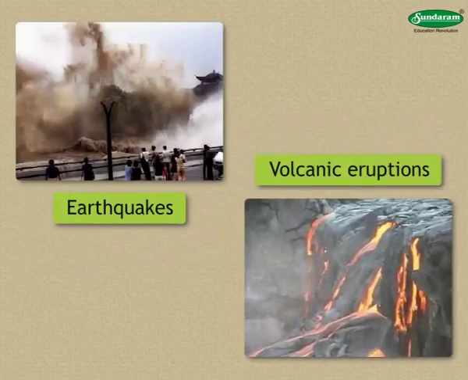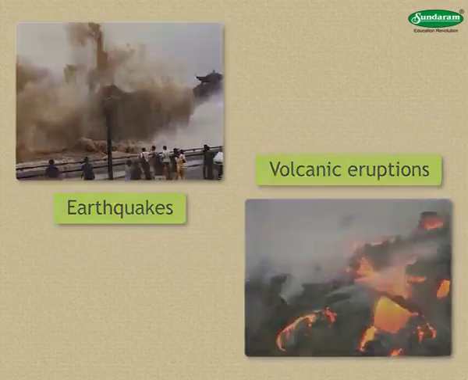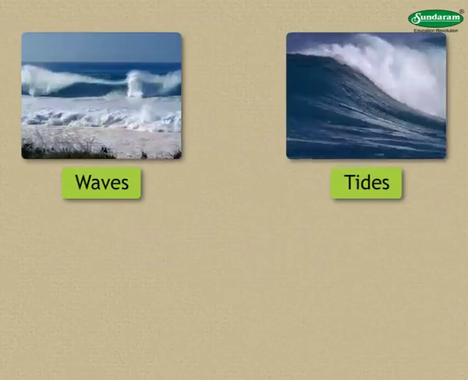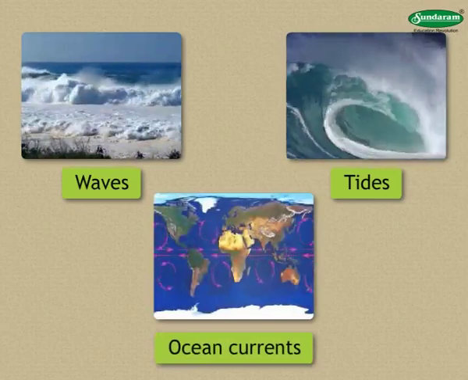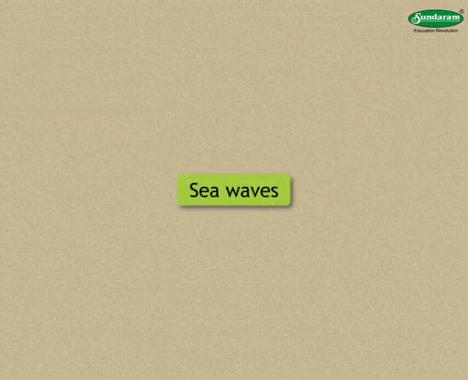Earthquakes and volcanic eruptions occurring at the ocean floor, etc. Waves, tides, and ocean currents are the three main forms of ocean water movement. Let us study about sea waves.